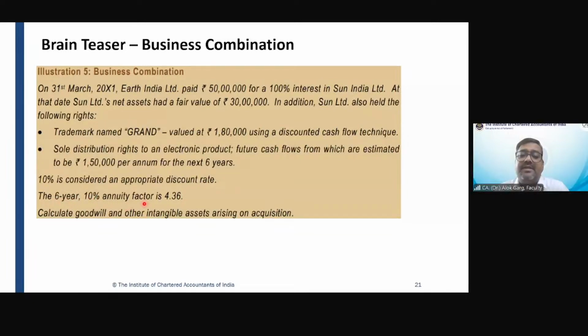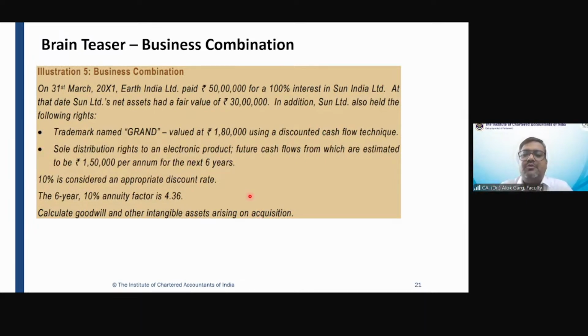6 years, 10%, the annuity factor is 4.36. I don't know why this 6-year 10% annuity factor is given in this question. So this distribution right's future cash flow has been given. For that purpose, we have to discount it using the discount factor given. So we have to do the recognition on the transaction date.